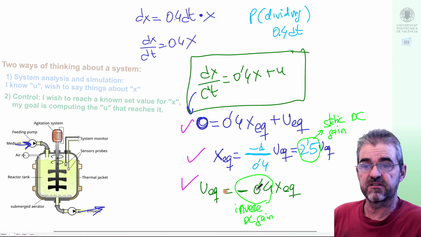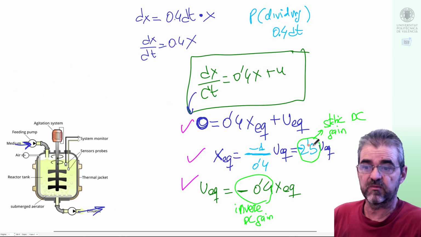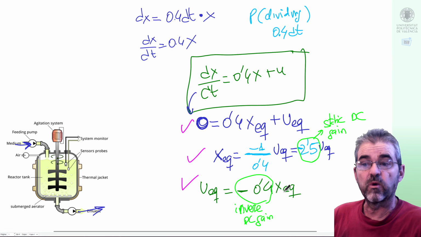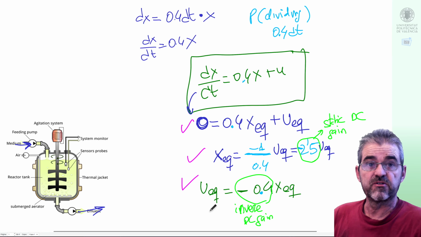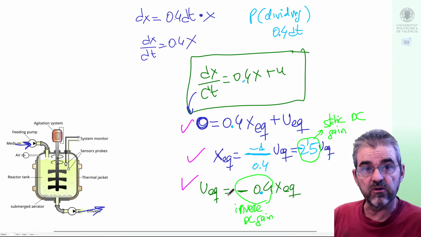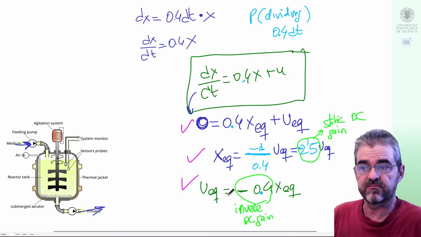And as we see, for instance, the DC gain or the inverse DC gain, they are negative, in the sense that, in the control interpretation here, if I have 1 billion desired target population, then I must extract 0.4 billion cells per hour, so that indeed we balance the natural growth of the bacteria by extracting the exact same amount. So that's the meaning of the equilibrium equation.